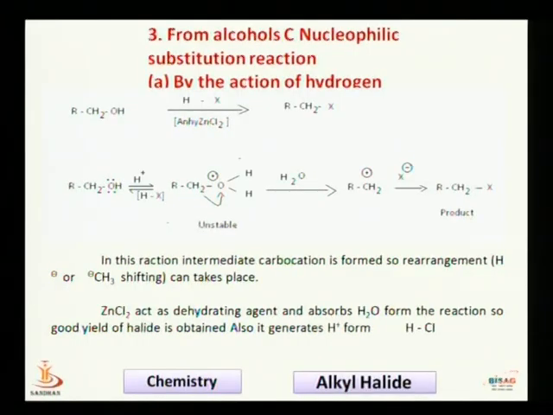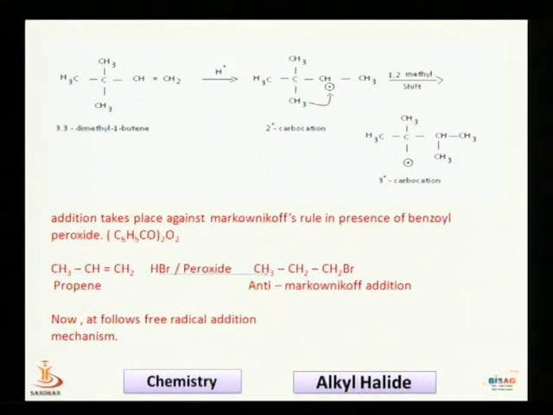It is a free radical addition mechanism. In the case of peroxides, as we know, take for example dibenzoyl peroxide, C6H5CO twice O2. In the first step, dibenzoyl peroxide decomposes to give peroxide radicals. Now these radicals again decompose, producing CO2 and a radical.